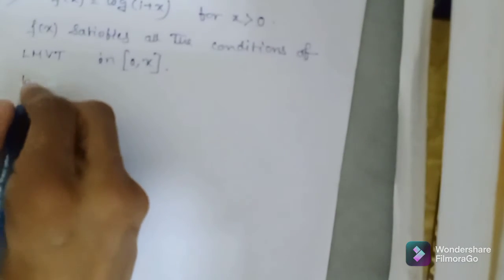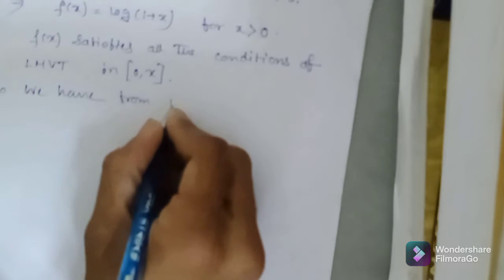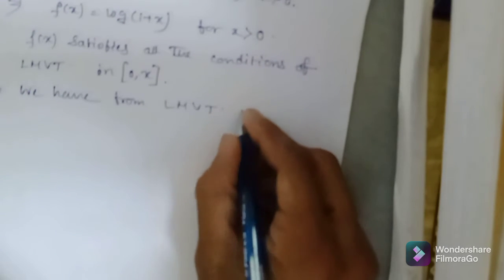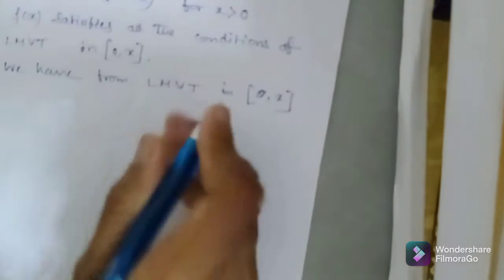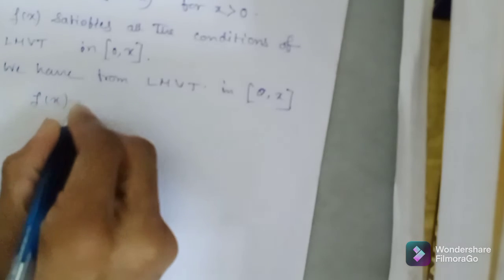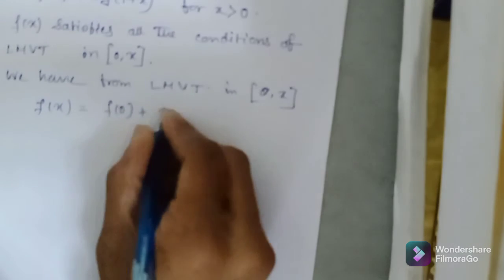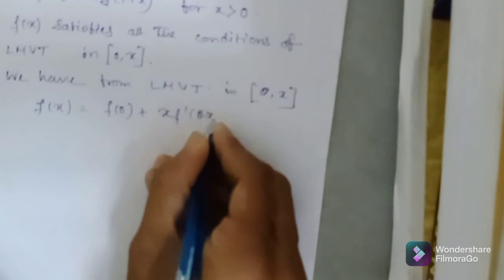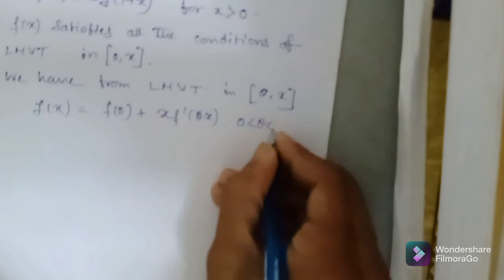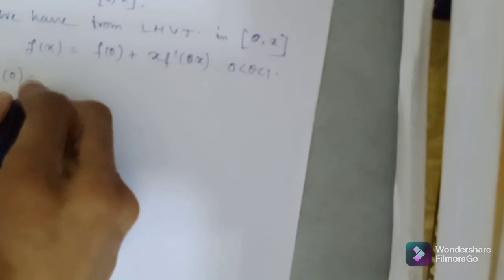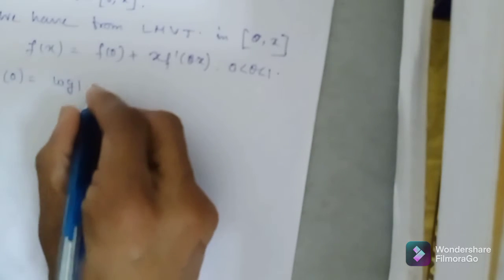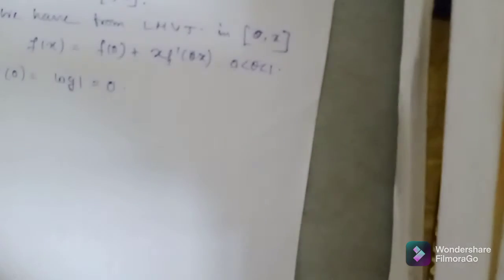So we have, from Lagrange LMVT in the interval 0 to x, fx equals f of 0 plus x into f dash of theta x, where 0 less than theta less than 1. Okay, now we have f of 0 equal to log 1, that is equal to 0.